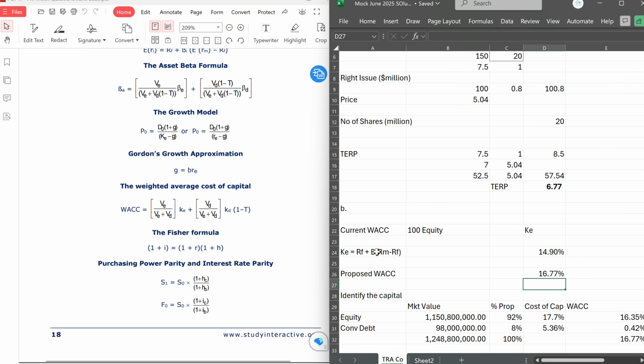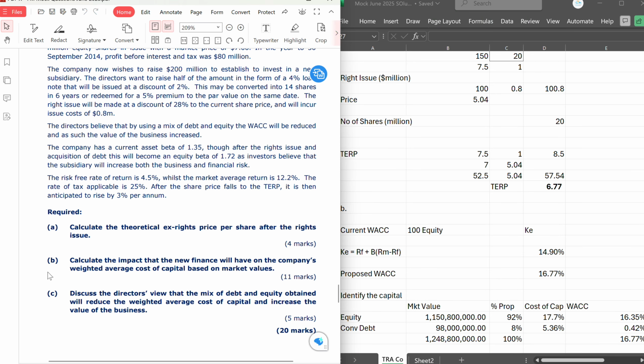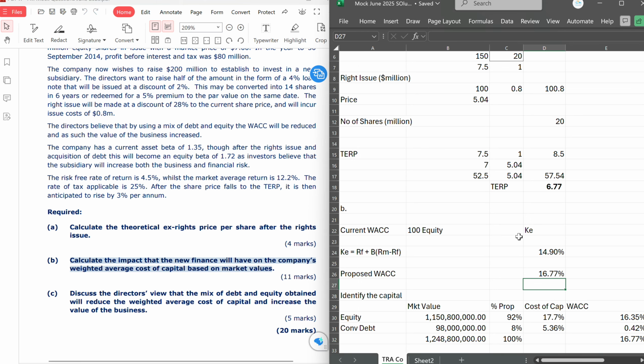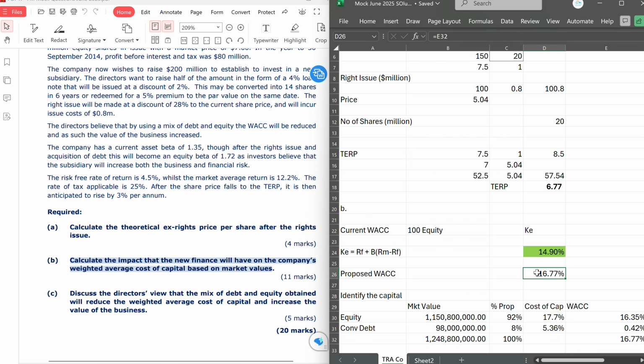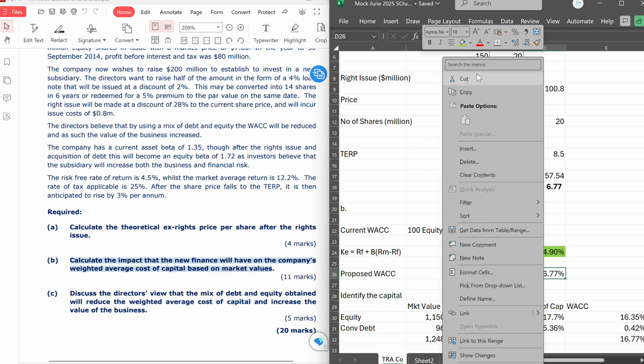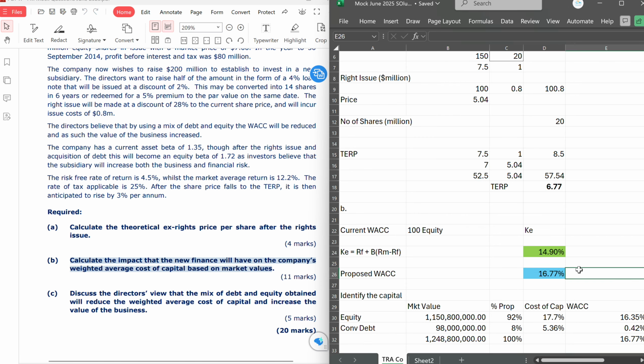The question says we should calculate the impact of the new finance on the WACC. So that is what we have calculated, because currently the current WACC is 14.9, but after we decided to issue debt, that has gone up to a different figure of 16.77.